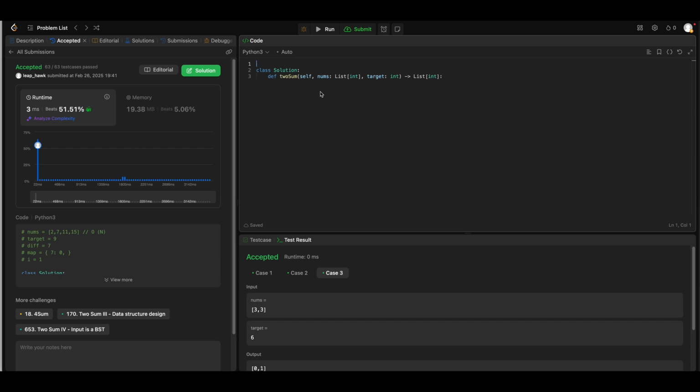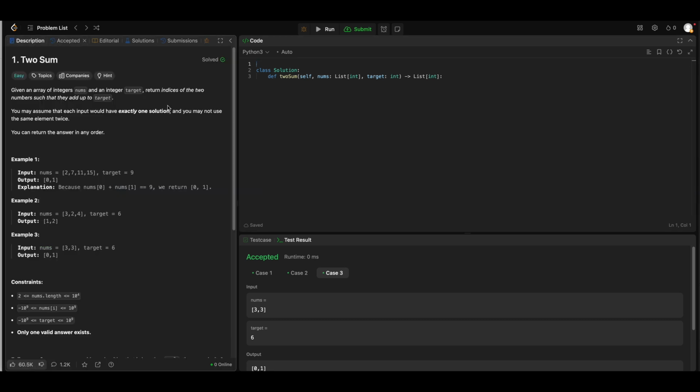Yep, so I have reset this problem. This is the classic Two Sum problem, which is quite common and quite famous on LeetCode. You can see the 60,000 likes on it. So what is the problem? Let's read the problem first.